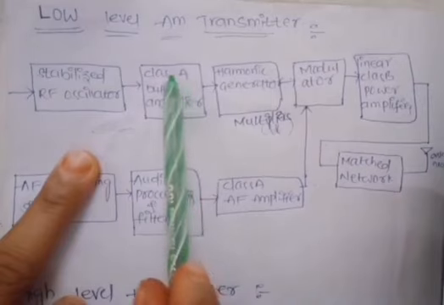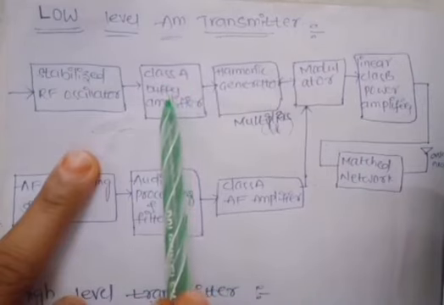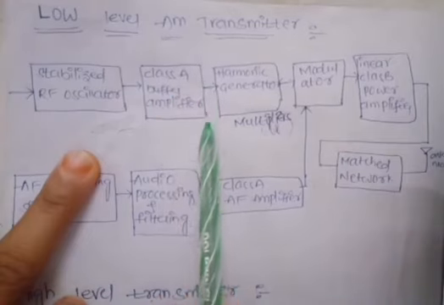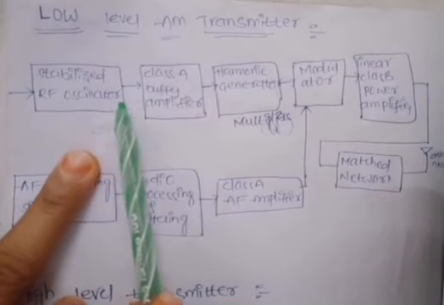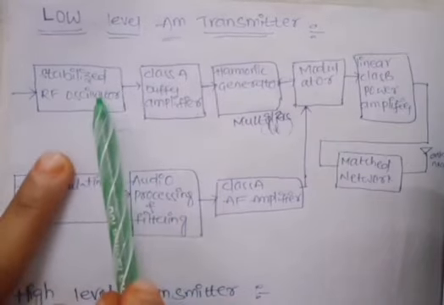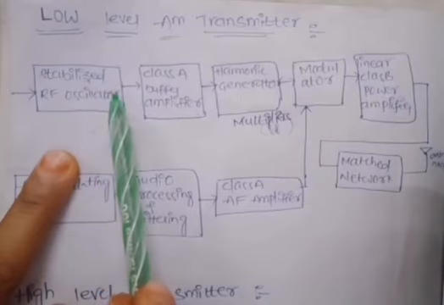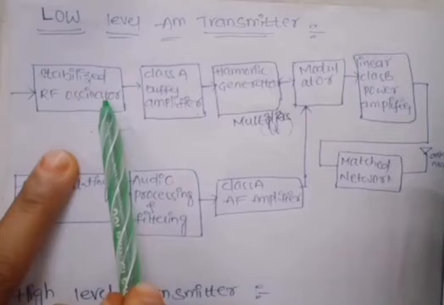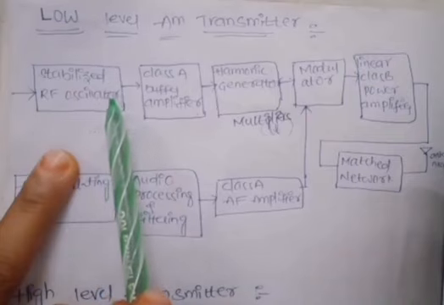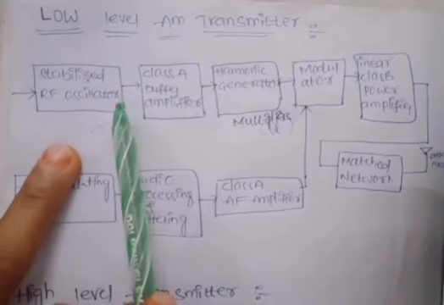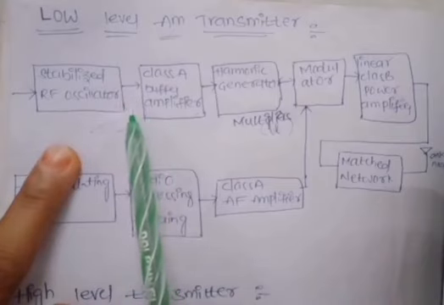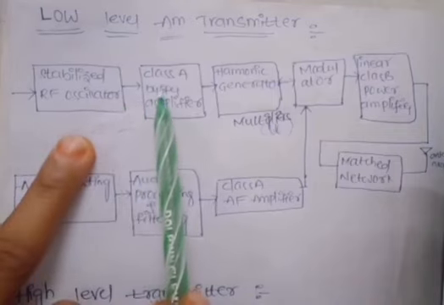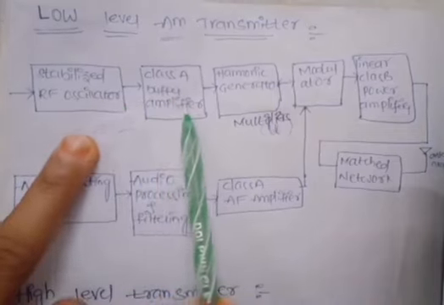If this class A buffer amplifier is not there, the output power level is fed back to the input RF signal, and those power levels are added to our RF signal. That will cause distortions or harmonics in our RF signal. That's why we use the class A buffer amplifier.